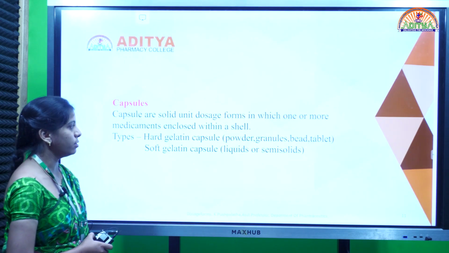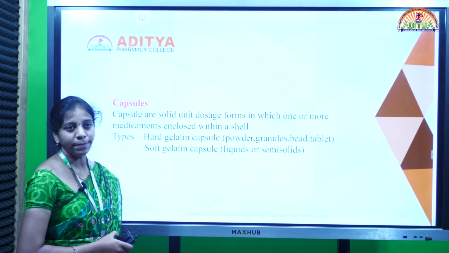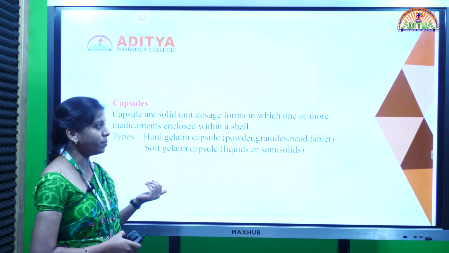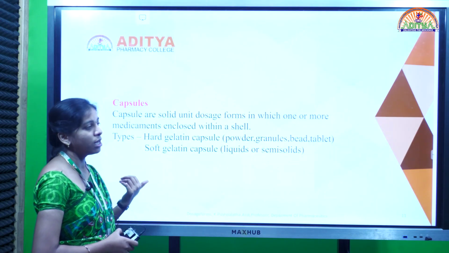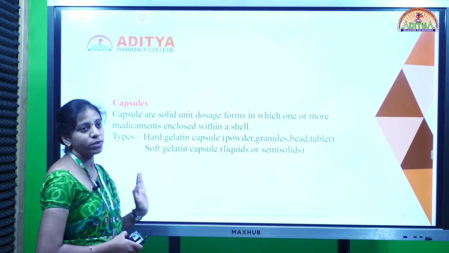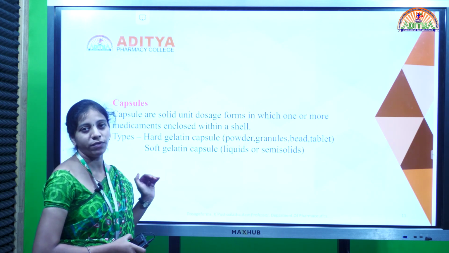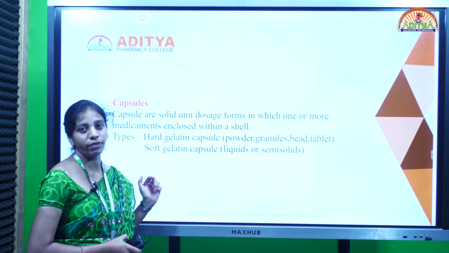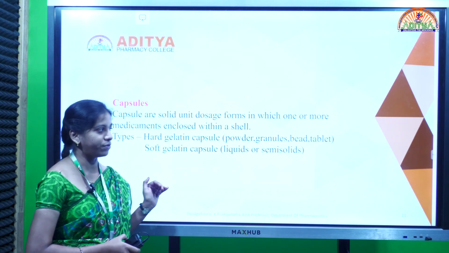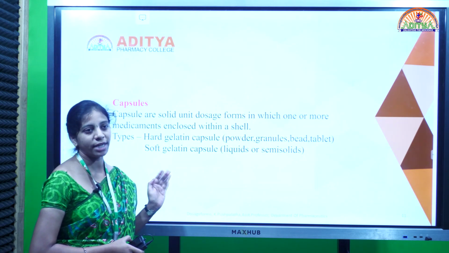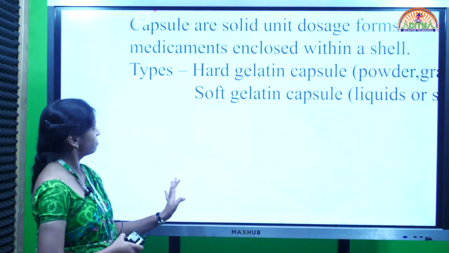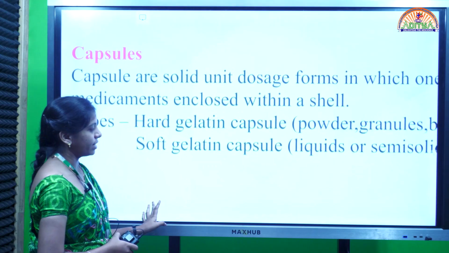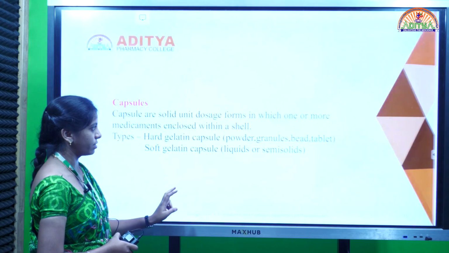Next one is capsules. Capsules are also solid unit dosage forms which consist of one or more drugs with excipients, enclosed in a shell, and that shell is made up of gelatin. Again, this gelatin is of two types, hard gelatin and soft gelatin. In case of hard gelatin capsules, they pack powders and granules. In case of soft gelatin, they pack liquids and semi-solids.